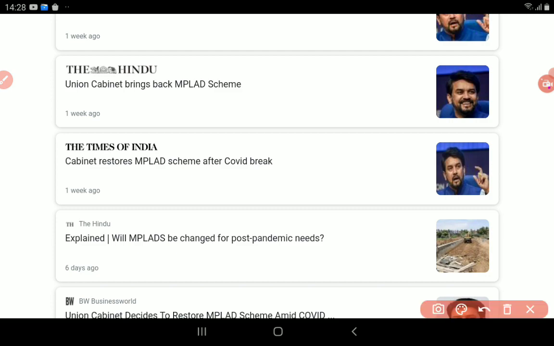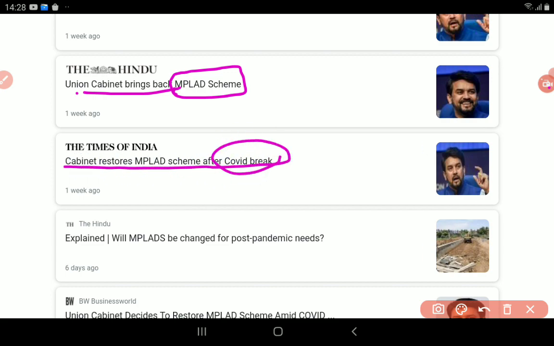Okay, today we are going to discuss the MPLADS scheme. If you see, a lot of newspapers have covered it: Union Cabinet brings back MPLADS. Cabinet restores MPLADS scheme after COVID break. Okay, regarding this current affair we are going to discuss today.